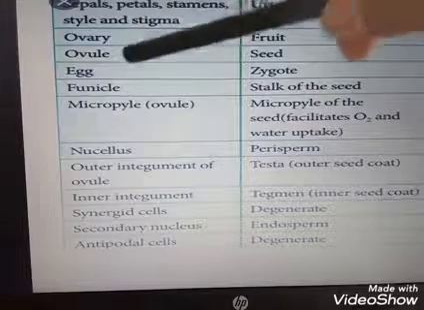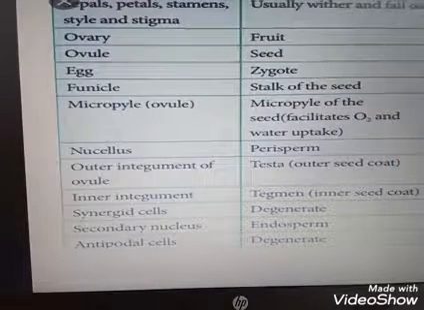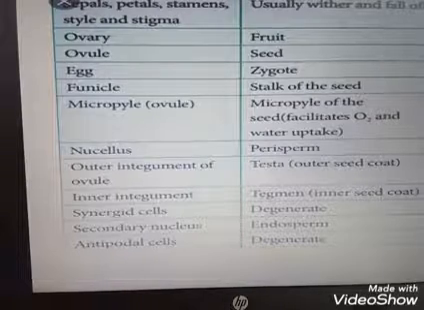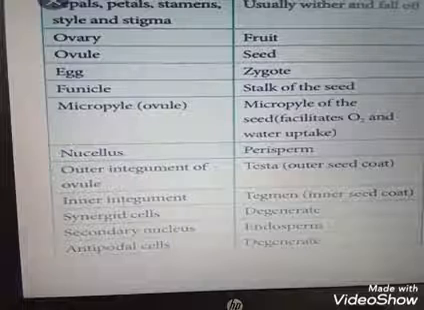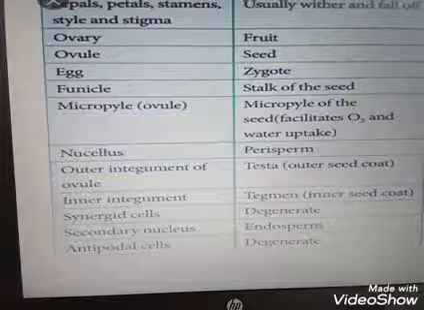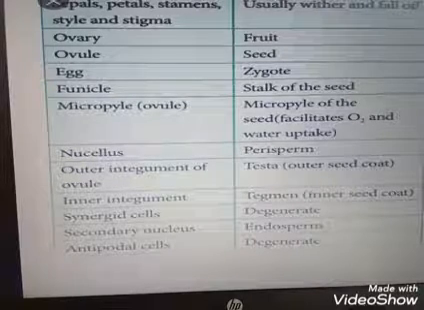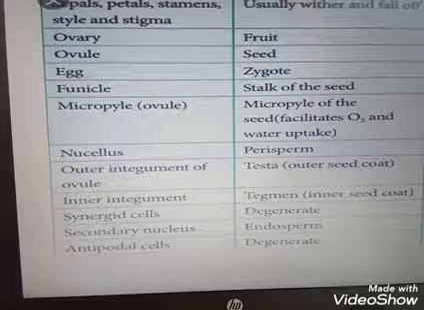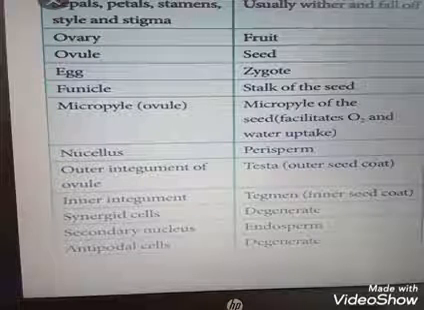Egg is converted into zygote. Funicle is converted into stalk of the seed. Micropyle of the ovule is converted into micropyle of the seed, which facilitates oxygen and water uptake. Nucellus converts into perisperm. Outer integument of ovule converts into testa. Inner integument of ovule changes into tegmen. Synergid cells degenerate. Secondary nucleus is converted into endosperm, and antipodal cells degenerate.